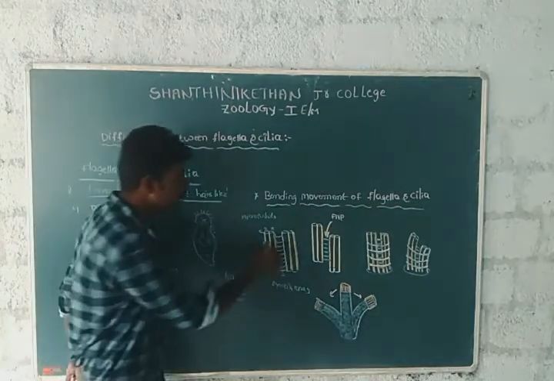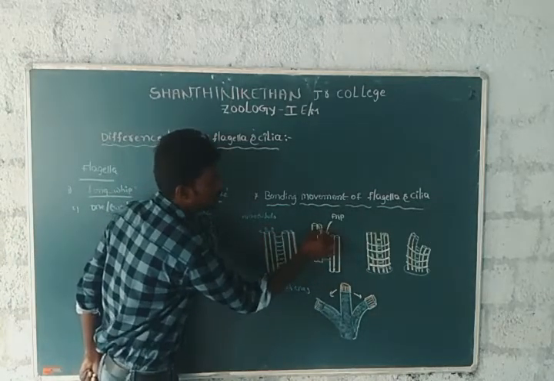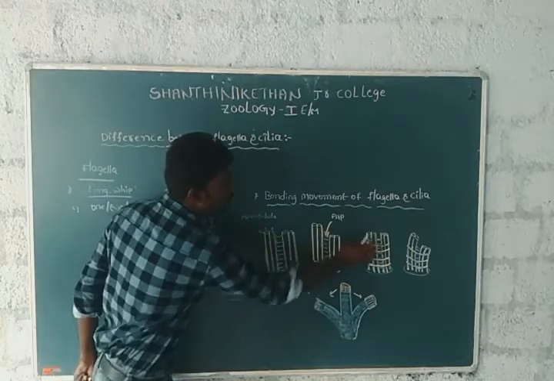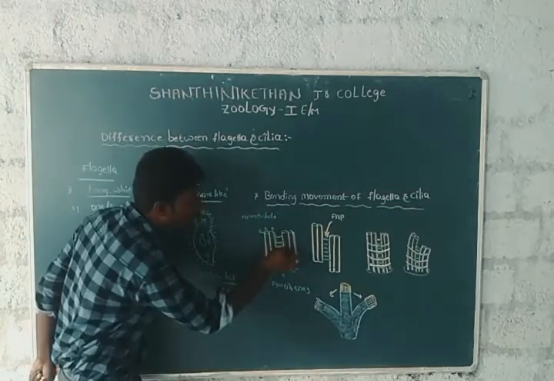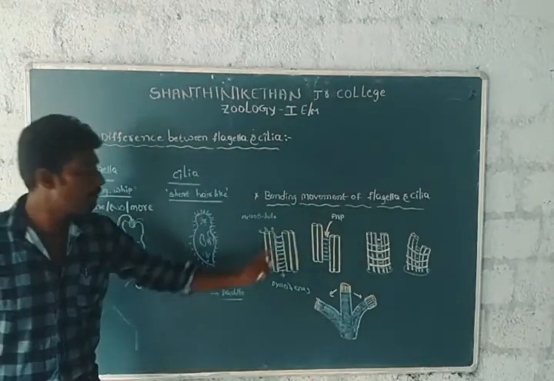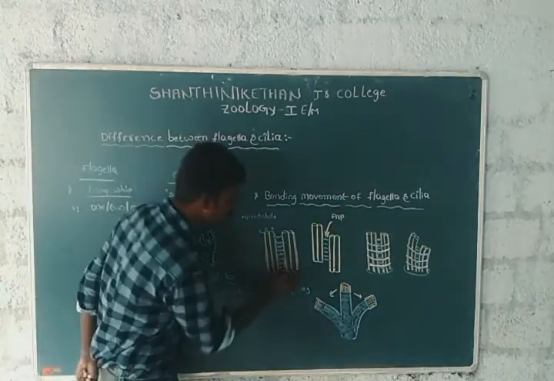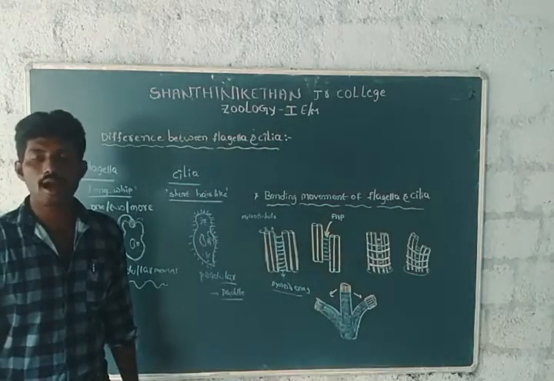Next, the A tubule of each peripheral doublet contains a pair of arms. This pair of arms is known as dynein arms.